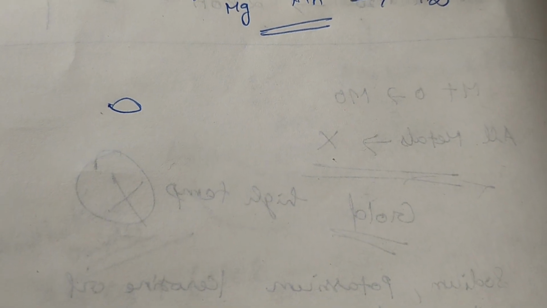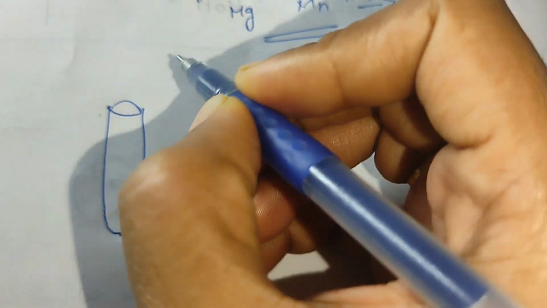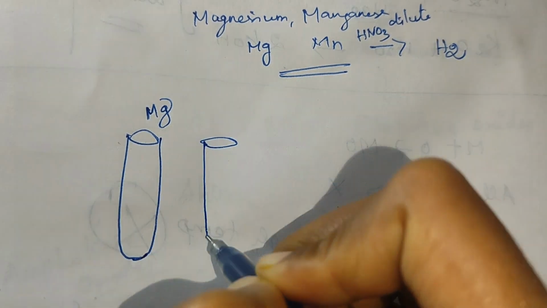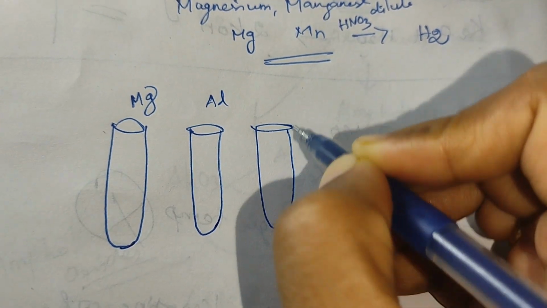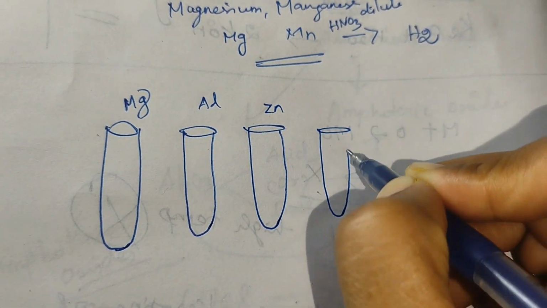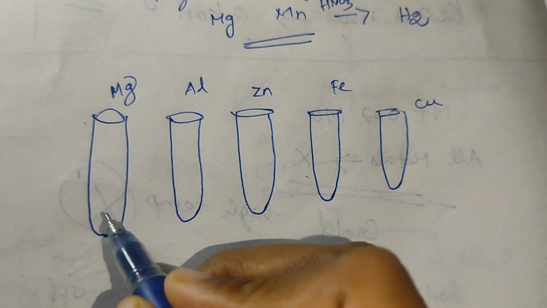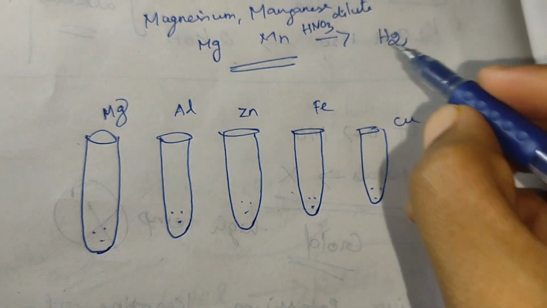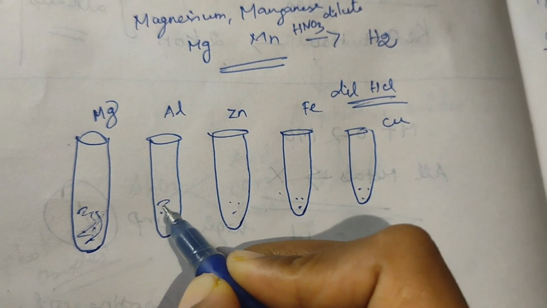Now I am going to check some metals with acid. I am taking 5 test tubes. In these I am putting magnesium, aluminium, zinc, iron and copper, and I am pouring some dilute hydrochloric acid inside the test tubes.